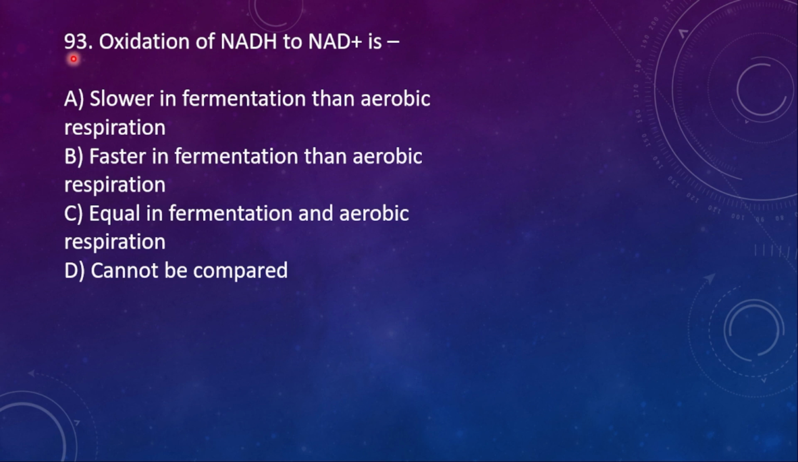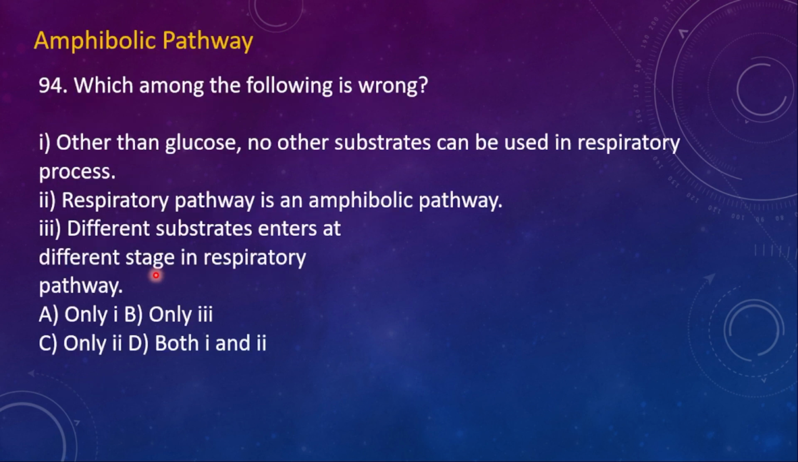93. Oxidation of NADH to NAD plus is: A, slower in fermentation than aerobic respiration; B, faster in fermentation than aerobic respiration; C, equal in fermentation and aerobic respiration; D, cannot be compared. So here the right option is A, slower in fermentation than aerobic.